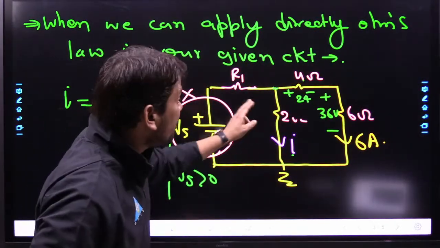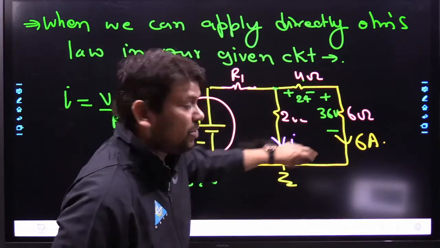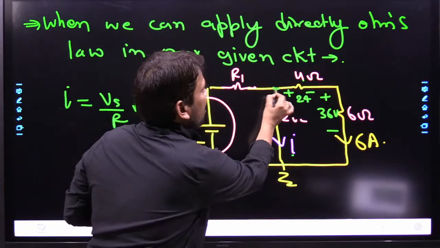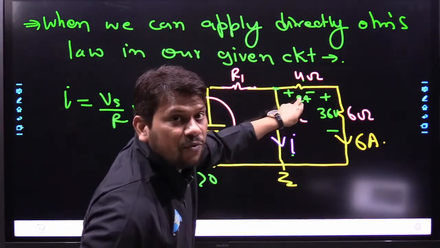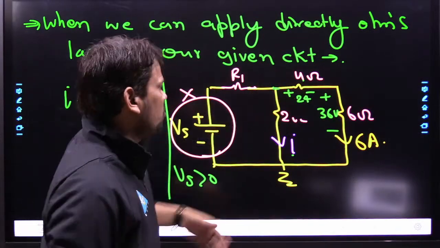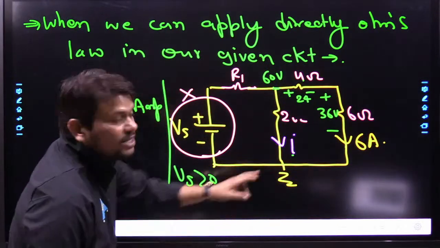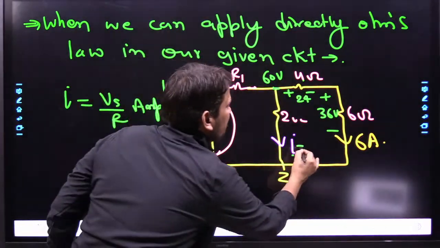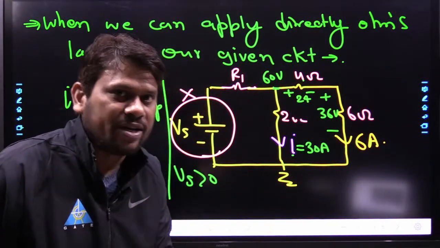As I told you in the beginning of this session, in the resistance, current always flows from higher to lower potential. So with respect to ground, how much voltage will reach here? 36 plus 24 is 60 volts. Now we want to identify this current I just by Ohm's law. 60 by 2 is 30 ampere. We don't require any KCL or KVL.